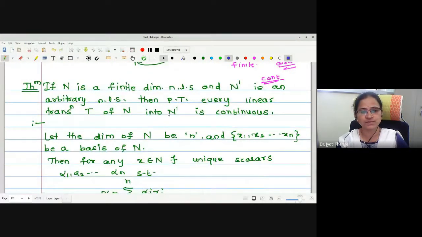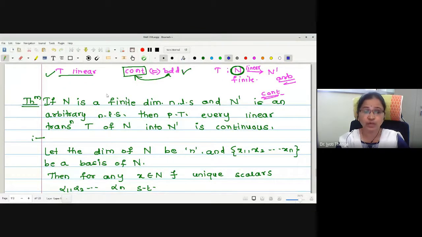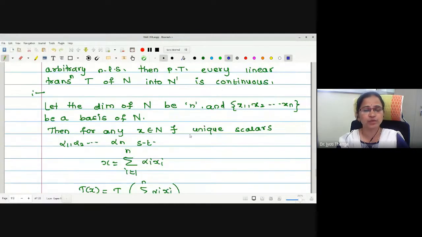Later, we were going to observe an important property of linearity, provided the domain of the corresponding function is finite dimensional. That is, if T is a mapping defined from a finite dimensional normed linear space to an arbitrary normed linear space, and the transformation is linear, then it is continuous as well. That is, linearity implies continuity if the domain is finite dimensional. This is what we were proving.